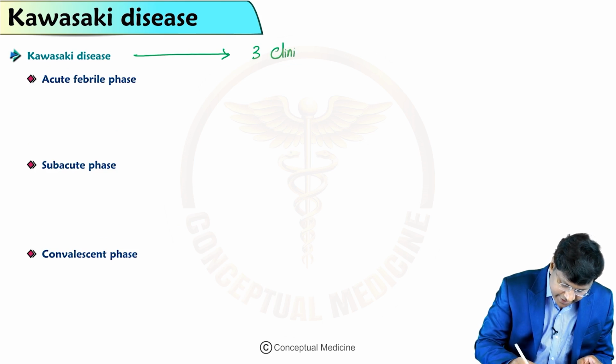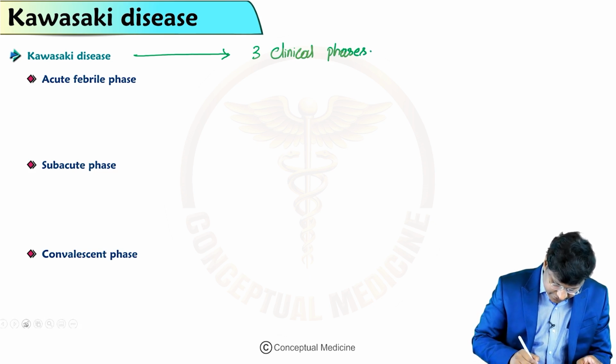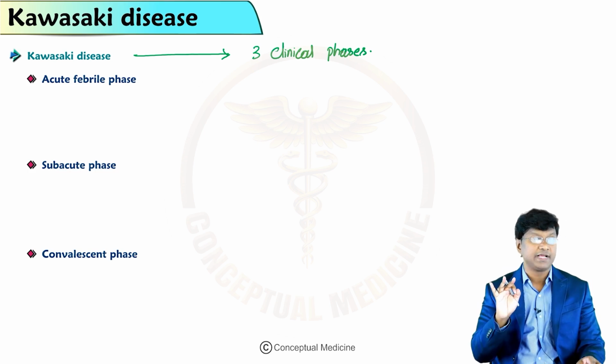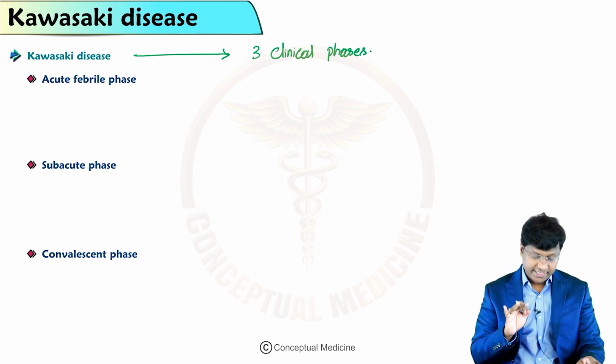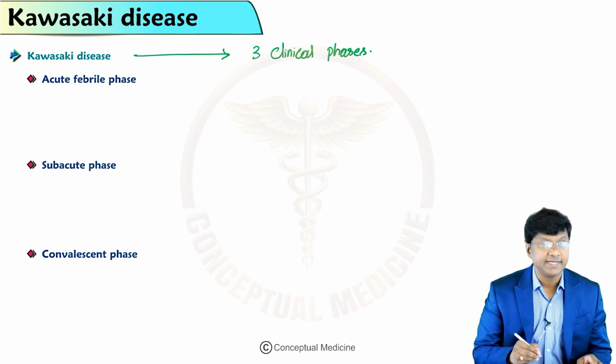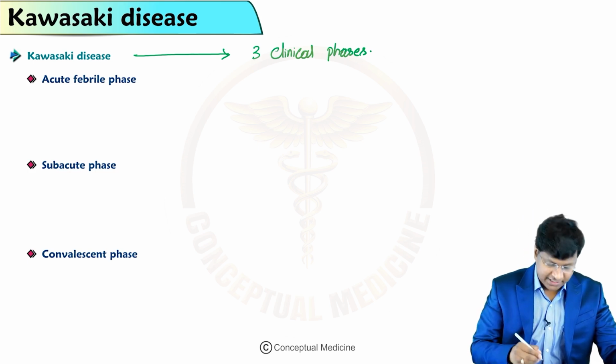Now, what will be the features of these 3 clinical phases? We have the acute febrile phase, the subacute phase, and then the convalescent phase. Acute febrile phase is characterized by high spiking fever.